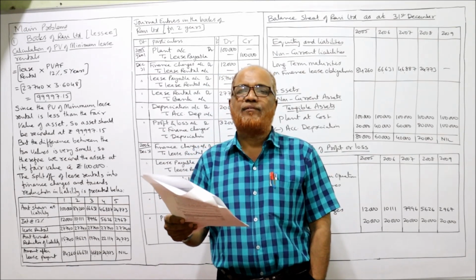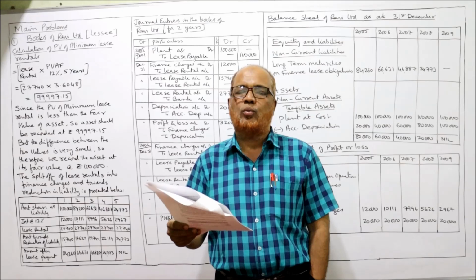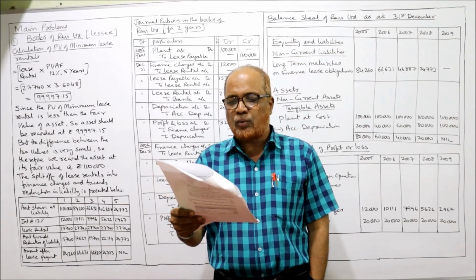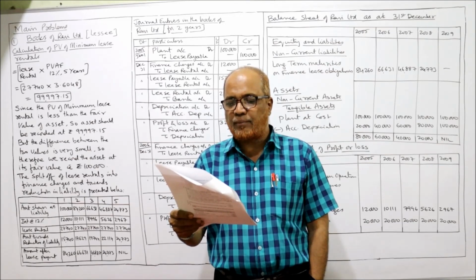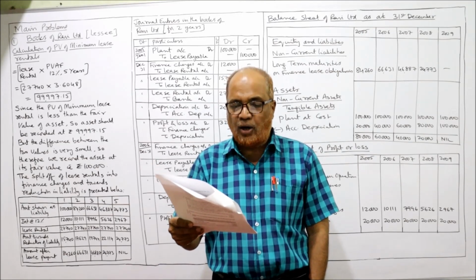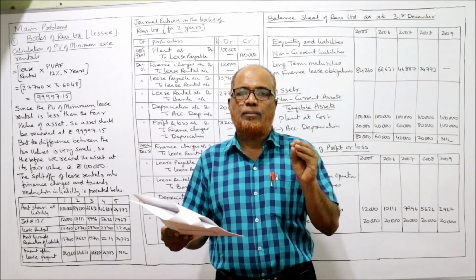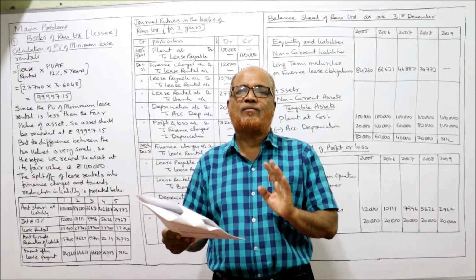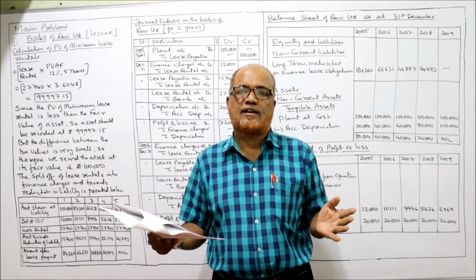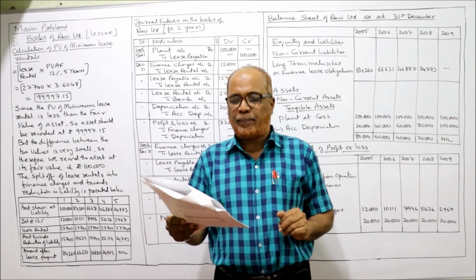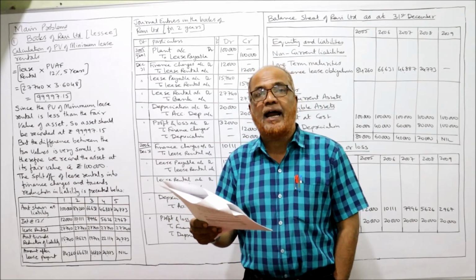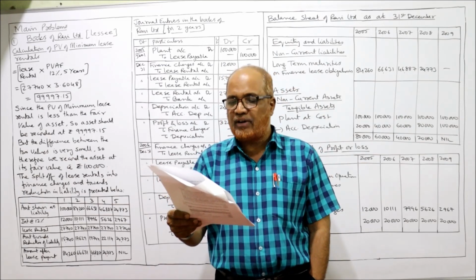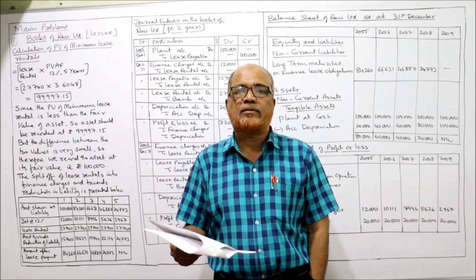Residual value nil after 5 years. There is no residual value. The life of the plant is 5 years. Lease rentals are 27,740 per annum for 5 years, payable at the end of each year. So 5 installments. The life of the plant is 5 years and the lease term is also 5 years, so it's a finance lease. Every year the lease rental of 27,740 is to be paid at the end of the year. Show how this transaction would be journalized in the books of Ravi Limited for the first 2 years.